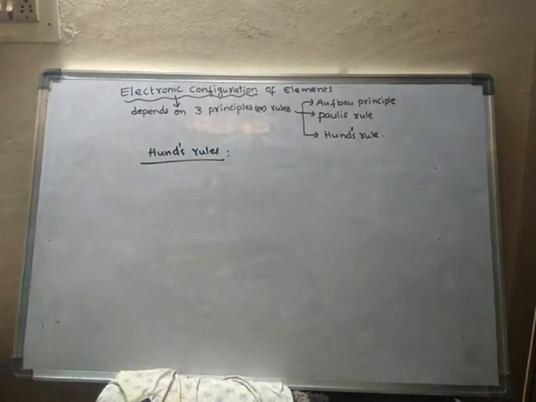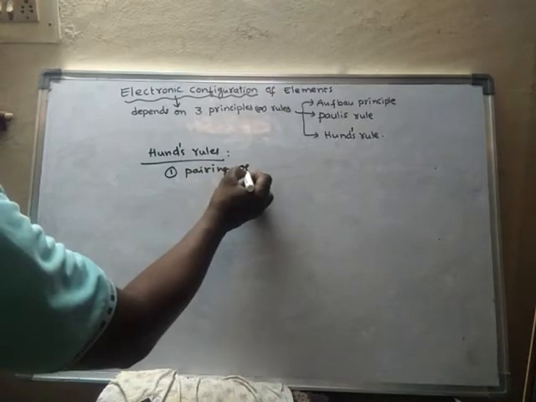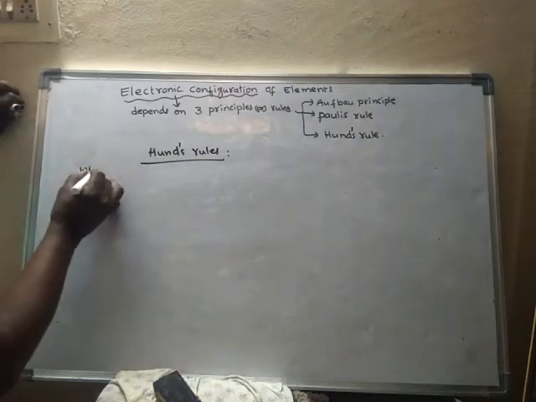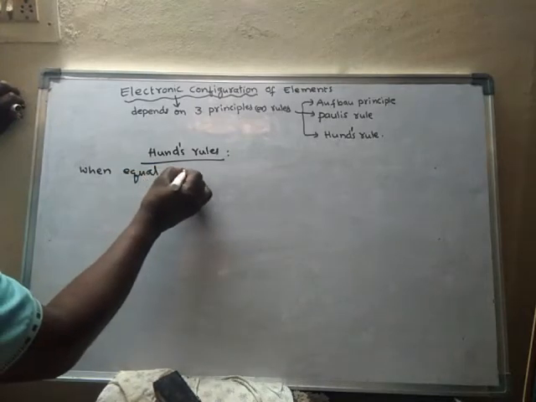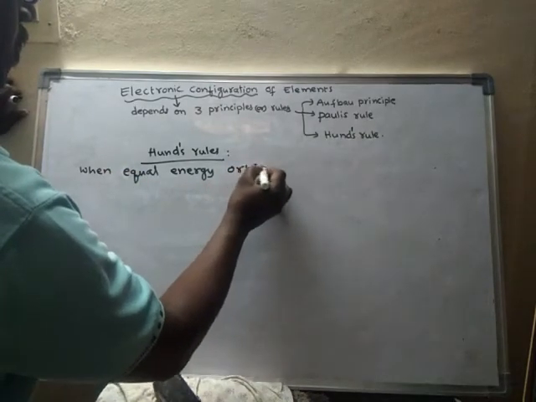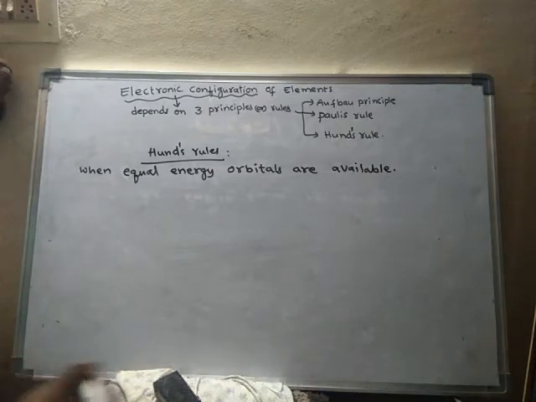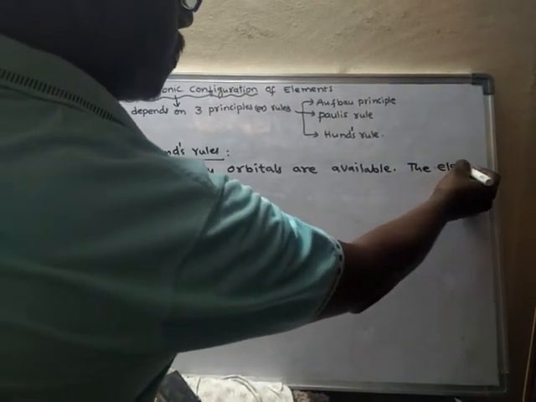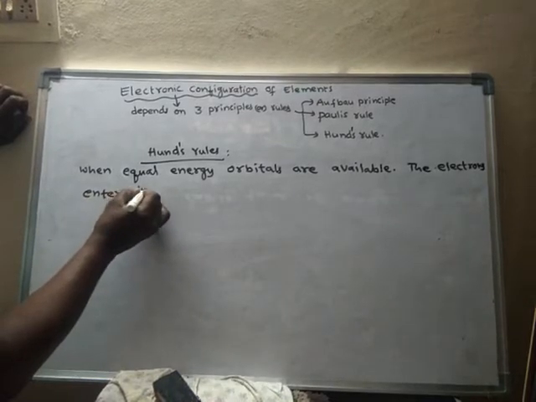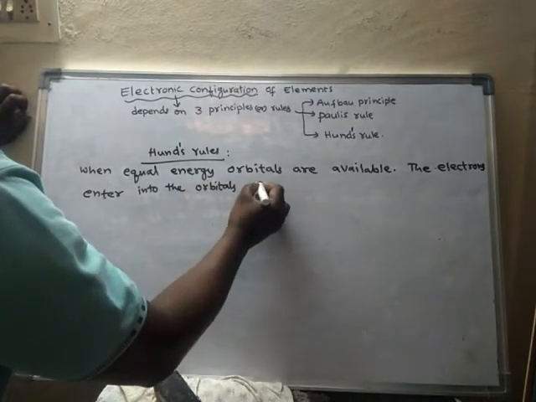Hund's rule says that when equal energy orbitals are available, the electrons enter into the orbitals singly first,